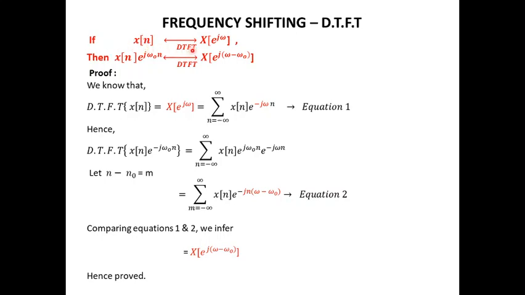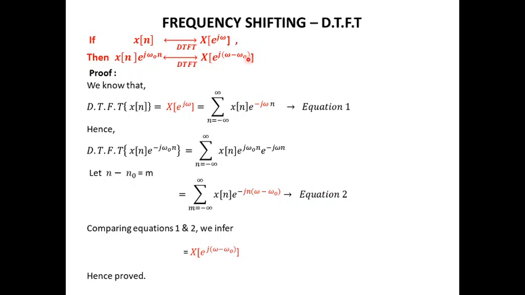If x(n) has DTFT X(e^jω), and x(n) is multiplied by e^(jω0 n), where ω0 is a constant here, which is an exponential sequence, then the corresponding DTFT will be X(e^j(ω minus ω0)), which means the actual DTFT X(e^jω) is shifted by ω minus ω0.